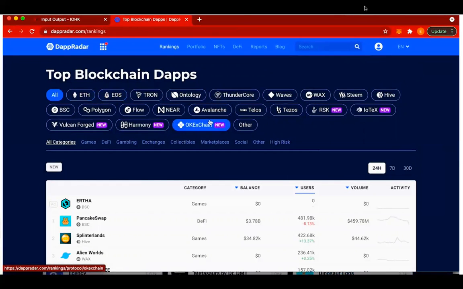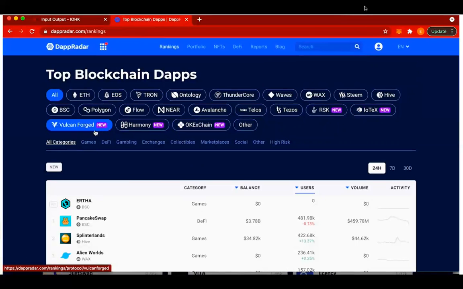So you know Ethereum, EOS, Tron, Ontology, but also you see there are new blockchains here where applications are built, which we necessarily are not familiar with, but they exist, something like IOTX and also Vulcan Forged.